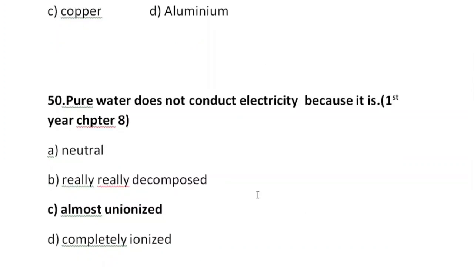Our last MCQ is, pure water does not conduct electricity because it is neutral, or really decomposed, C option is always unionized, D is completely ionized. So C option is correct, that is almost unionized. Pure water is a bad conductor of electricity because it is almost not ionized.